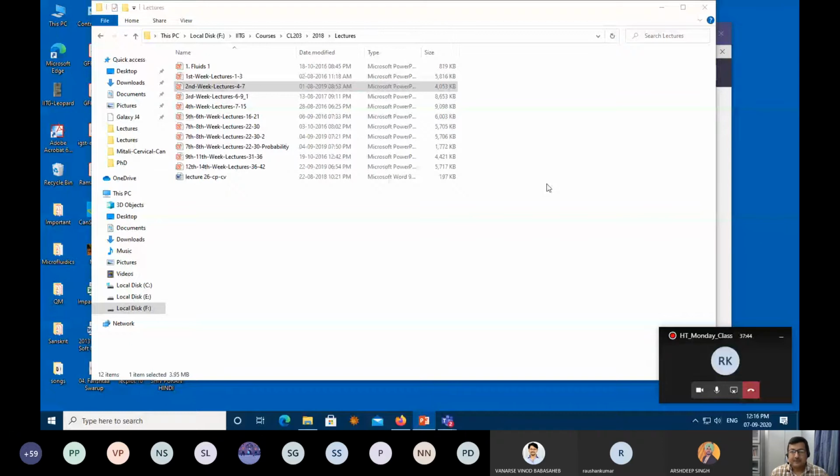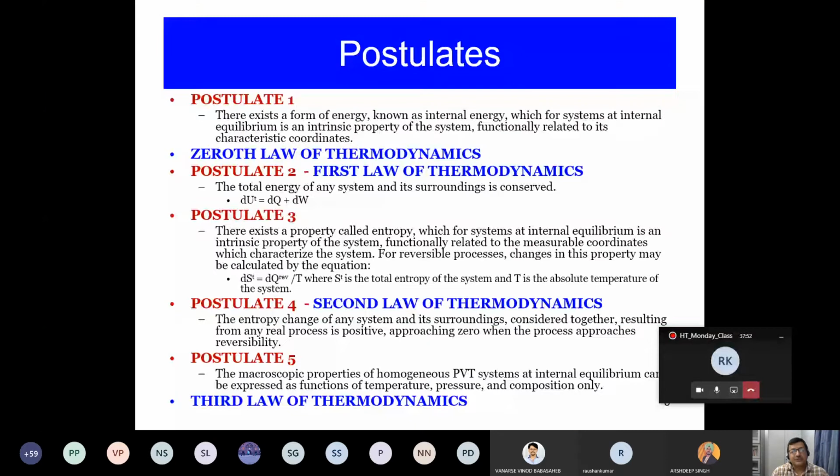Yes. So this is the slide in thermodynamics which you need to know. Thermodynamics is a science where you study 5 postulates and 4 laws. This will be one of the questions you will be asked in many of the job interviews you will face. The moment you say your favorite subject is thermodynamics, the first question you may get is how many postulates and how many laws there are. Typically, thermodynamics has 5 postulates and 4 laws.